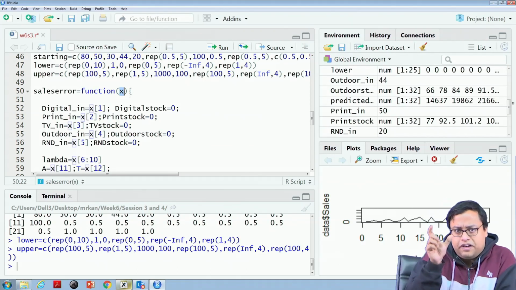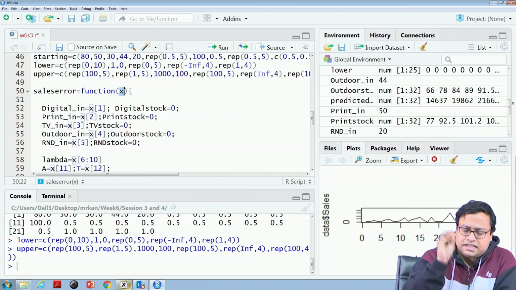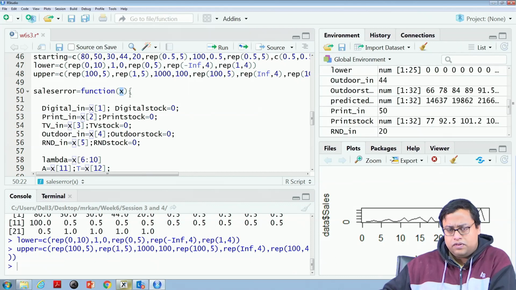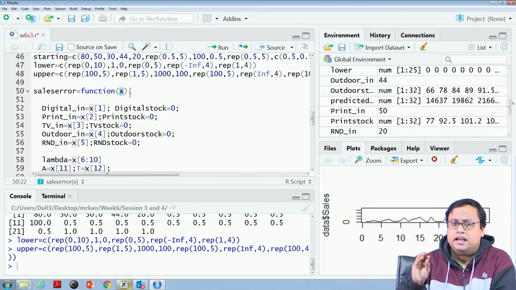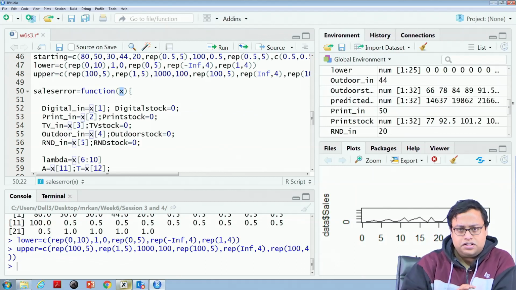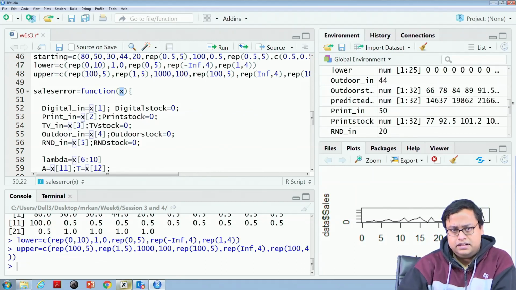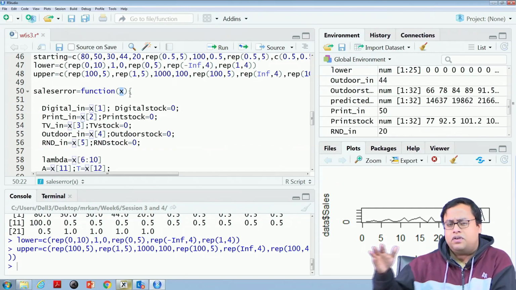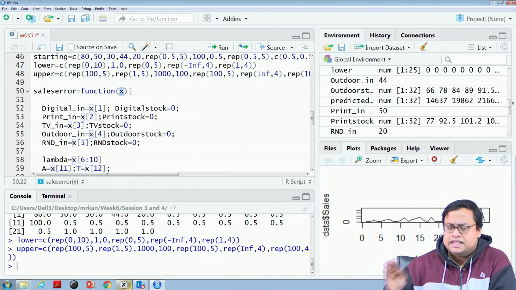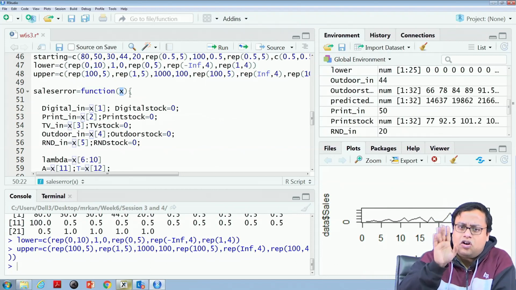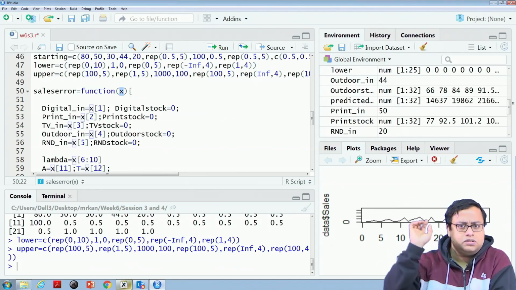There are 25 values. Whatever column you have created named starting is the starting value of x when you try to optimize, and then that changes. However it changes, this x is always a vector of 25 values.